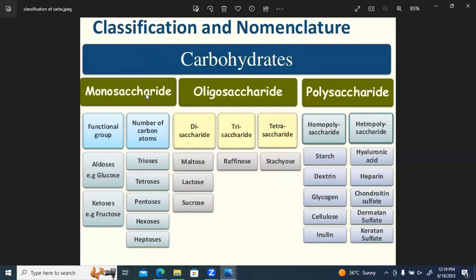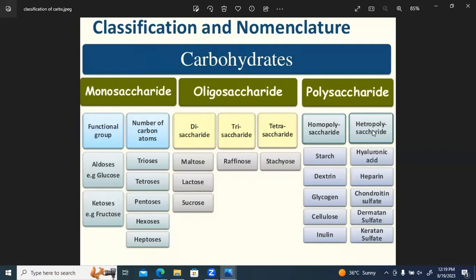Now, monosaccharides can be further divided by functional group or the number of carbon atoms. Oligosaccharides include disaccharides, trisaccharides, and tetrasaccharides, because they have 2, 3, and 4 units, and polysaccharides are more than 10 units, these can either be homopolysaccharides or heteropolysaccharides.